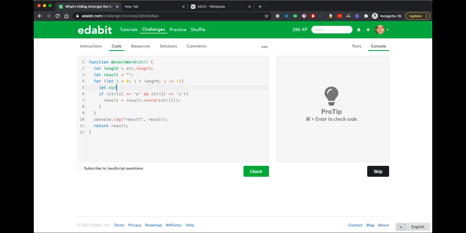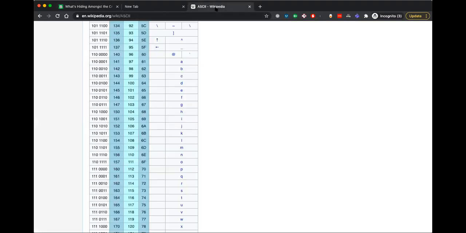So I can say current char, string i, or I can do string charCodeAt i. And instead of this check, I can do current char greater than or equal to, what is small a?